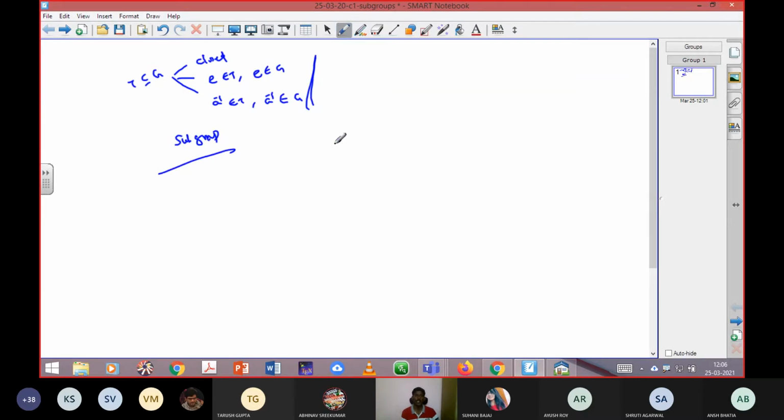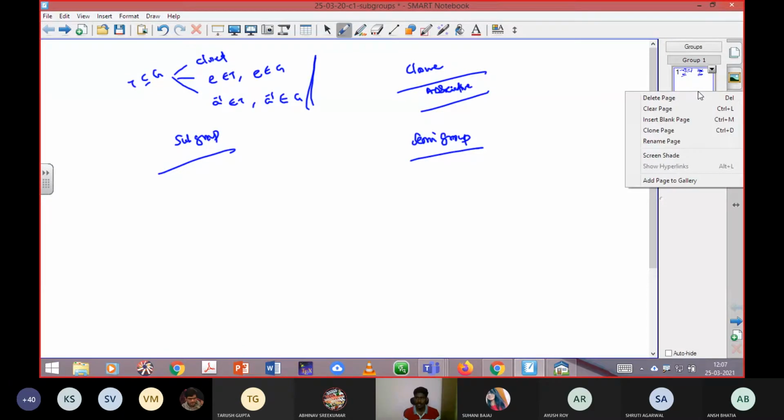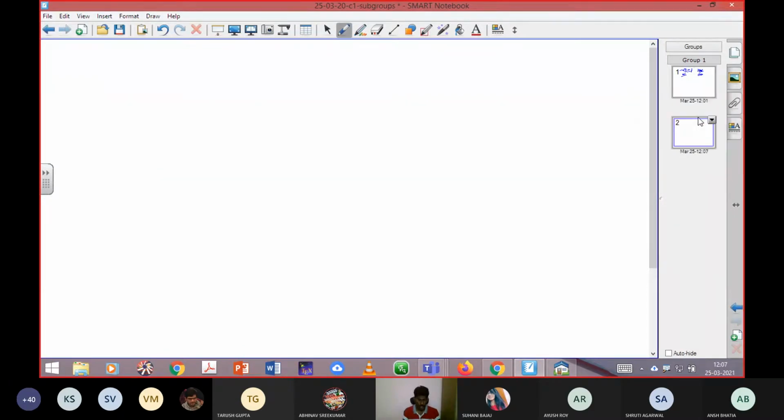Can anyone try to say the properties, that means the axioms to be satisfied, for a semigroup? Closure and associative. Very good. That's it, closure and associative. On the basis of that, we are going to see one problem. Before that, we'll see one basic theorem, and then we can come back to that concept. Now, first theorem, basic theorem.